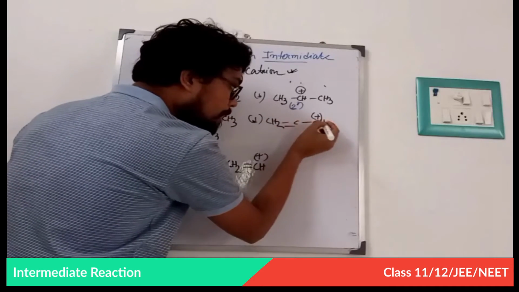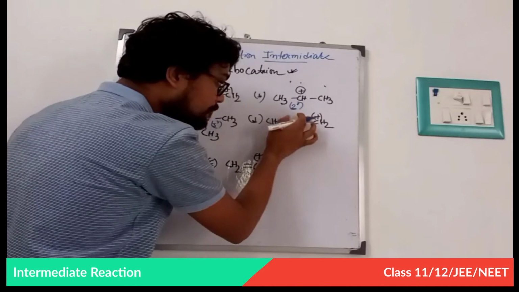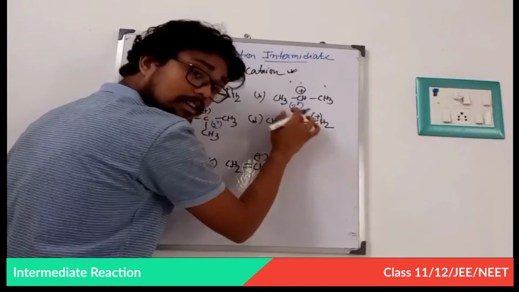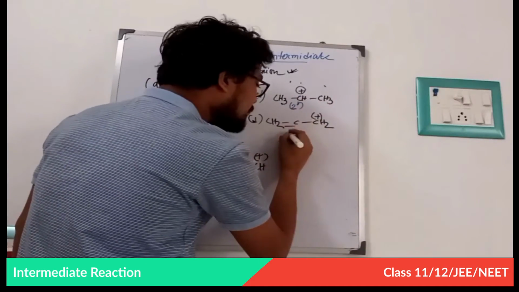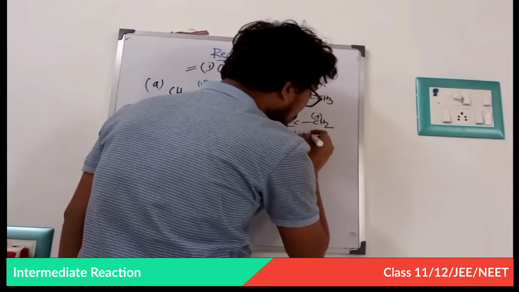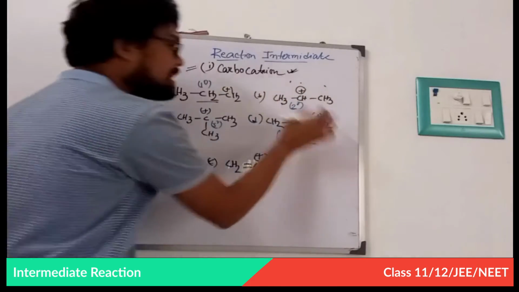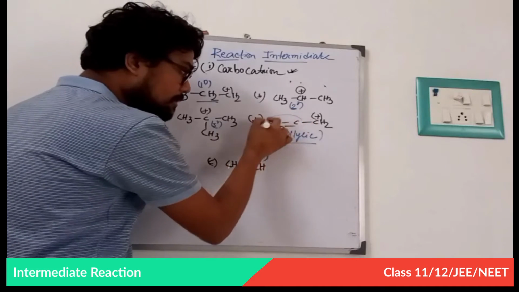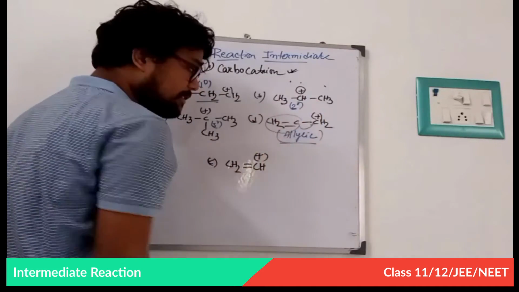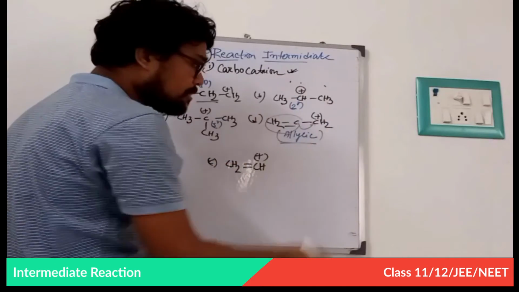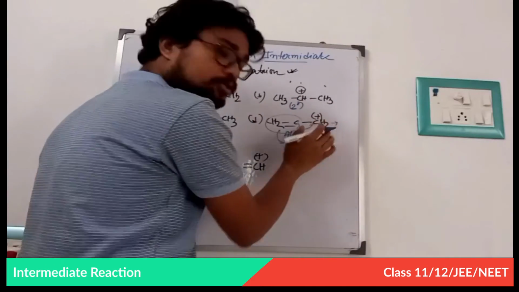If the carbocation is present after a double bond system, that carbocation is called an allylic carbocation. This is an allylic carbocation. After this group, any carbocation or radical or anion, that position is an allylic position.